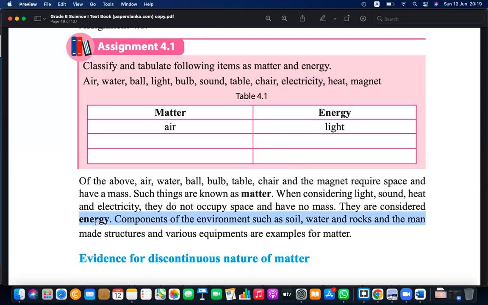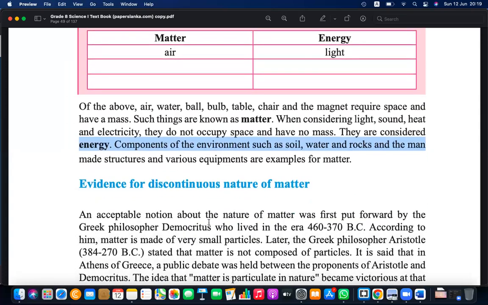Actually, we are not learning energy in this chapter. We are learning about matter. Energy we will learn in another lesson.